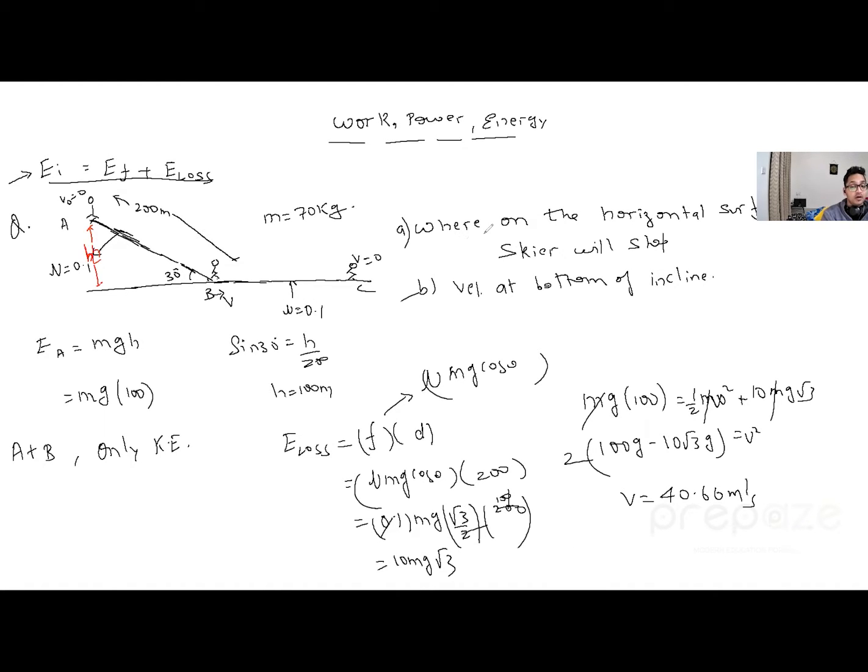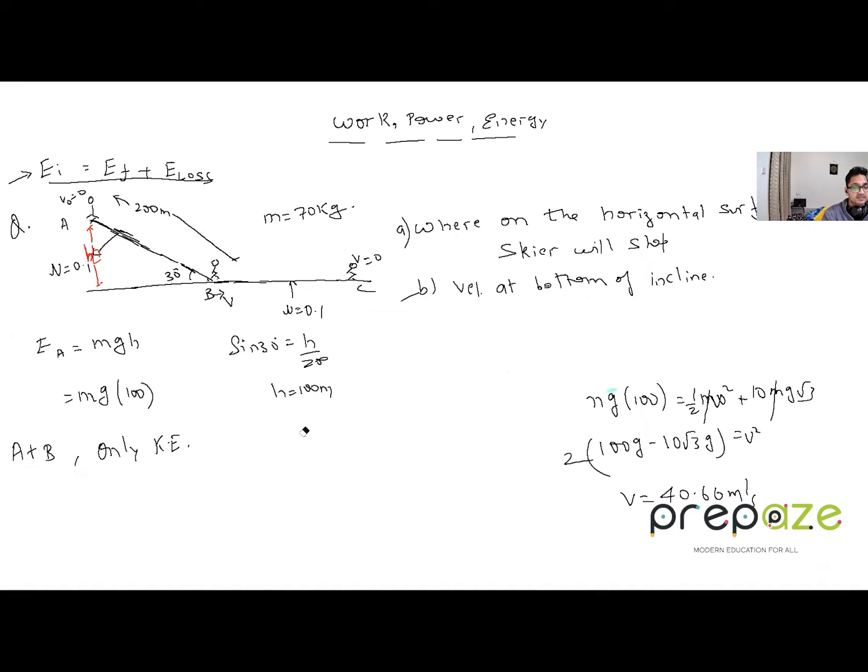Now on the horizontal surface the skier stops. Okay, that is the second part of the question. Let's do that. So I can say that when the person reaches at C, does it have any energy first of all? Tell us. No, it does not have any energy. Why? Because the velocity is zero, the gravitational potential energy is zero. So whatever the energy the person had initially gets lost, everything gets lost. How is it getting lost? Because of the friction.